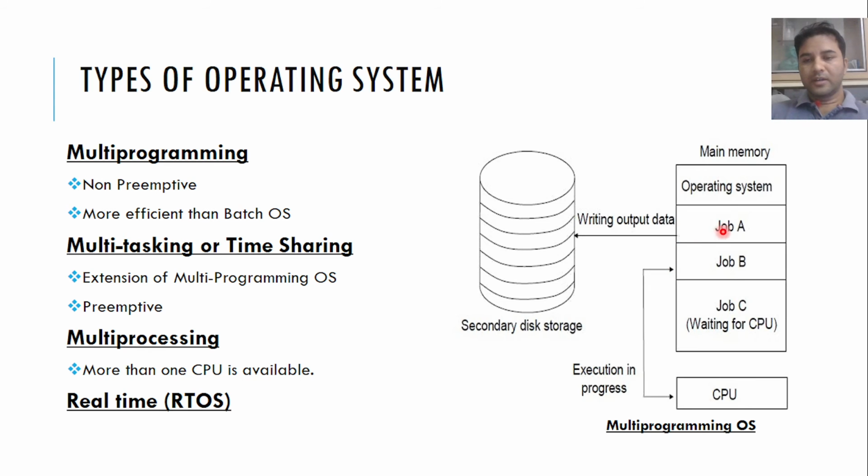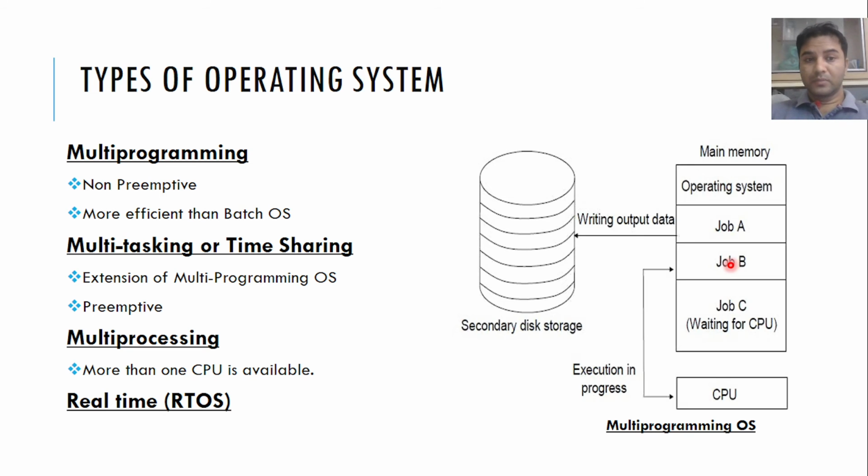If job A is doing some input output, you can submit job B in the CPU to execute. That is the case in a multi-programming operating system, but it is not true for a batch operating system. Until job A has completed its execution, you cannot submit job B in a batch operating system.